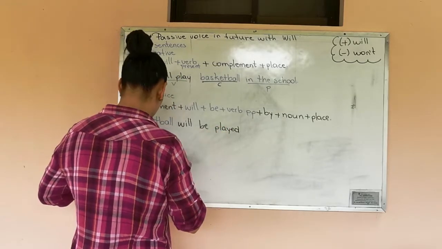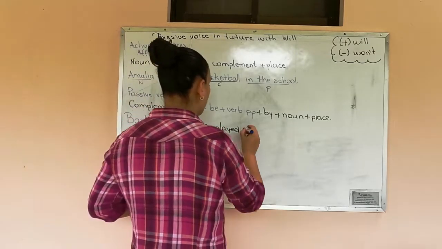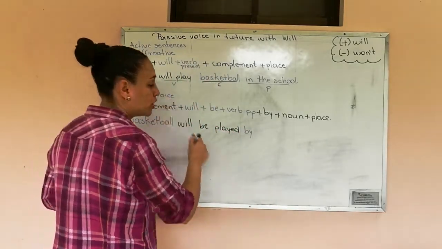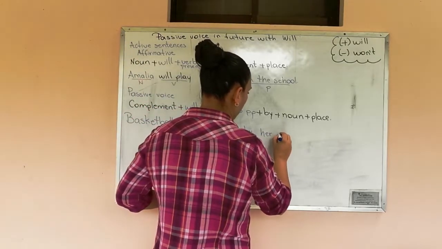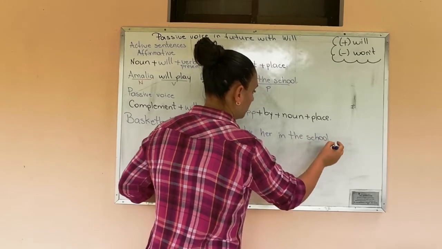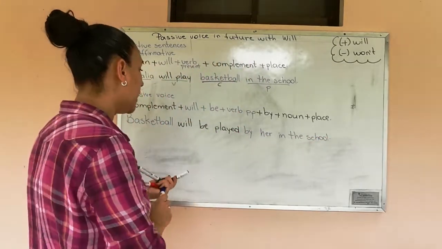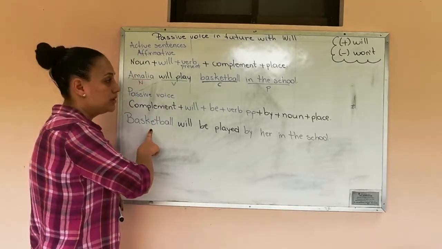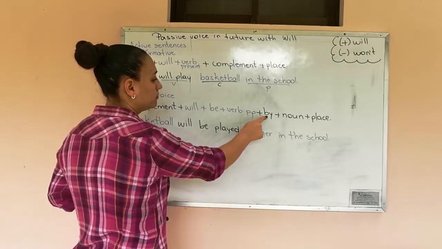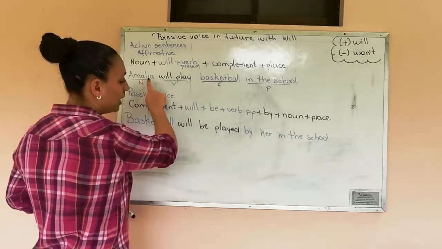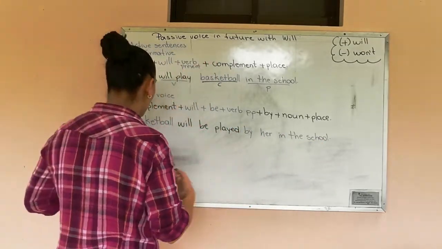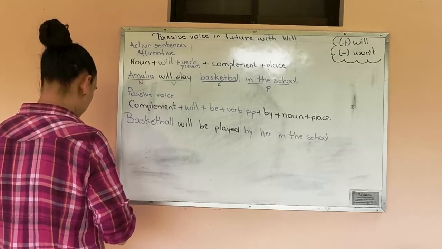Basketball will be played by, you can write Amalia or you can use her. I am going to use her in this. Okay. Again, the complement is basketball. Will be played, the verb. By. And now, Amalia, you can use Amalia or you can use her. And finally, the place. I'm going to write one more sentence.